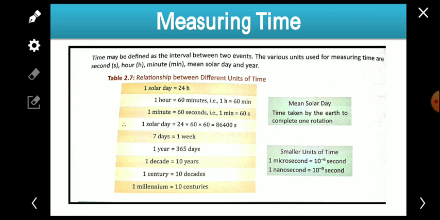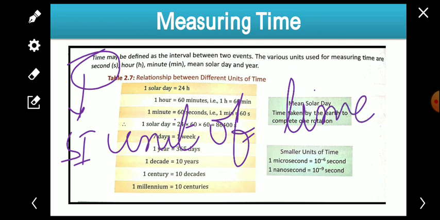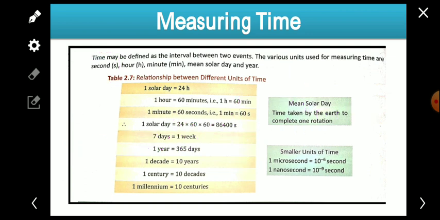And if we talk about the SI unit, then second is the SI unit of time. Let me write: it is the SI unit of time. I hope that you understood here.